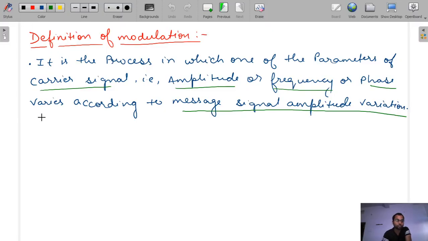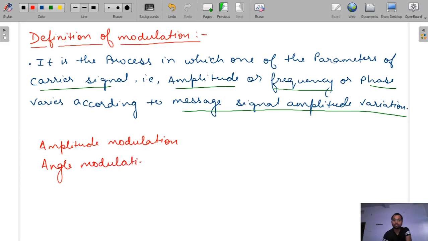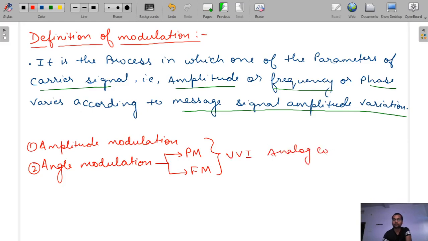So for today we will stop here only. In the next lecture we will study amplitude modulation. See, today was just an introduction class, so don't worry if you do not get anything. Then we will study angle modulation. This too is very important. From here, every year 1 or 2 questions come from these two topics. And in angle modulation, one is phase modulation and other is frequency modulation. So these two are very important in the analog communication part. Okay, 2 questions every year in GATE.